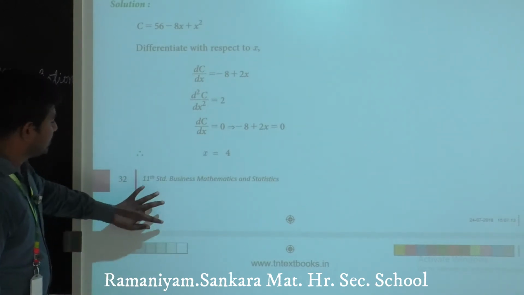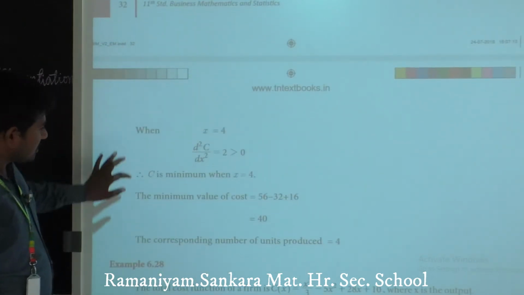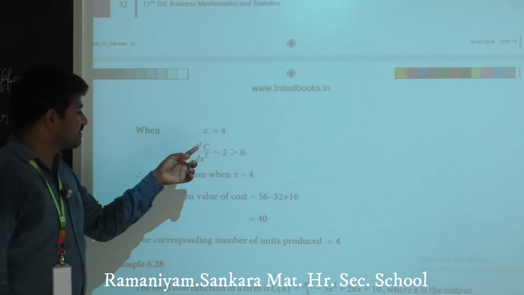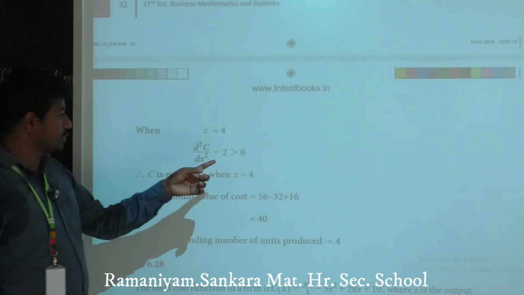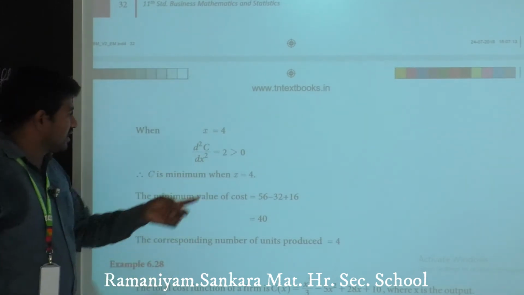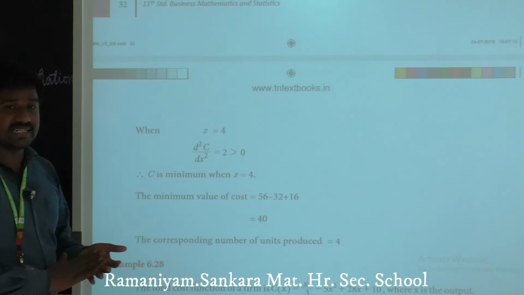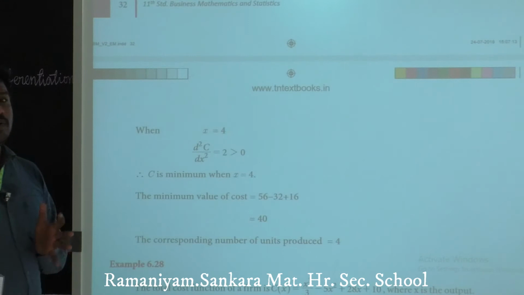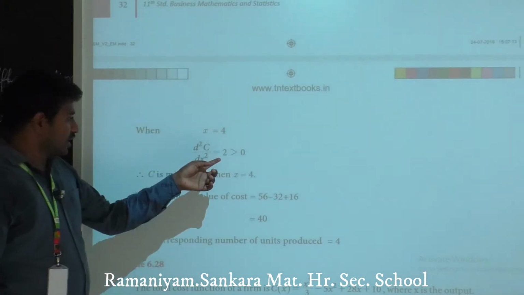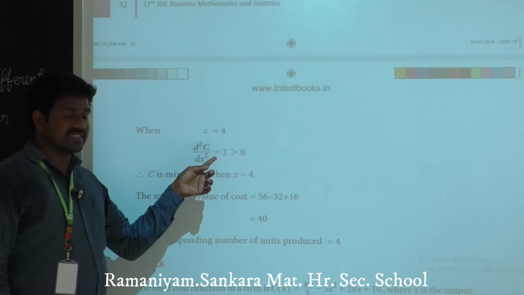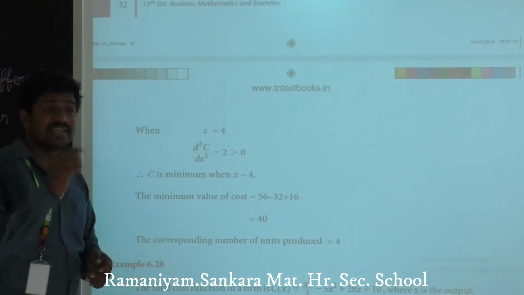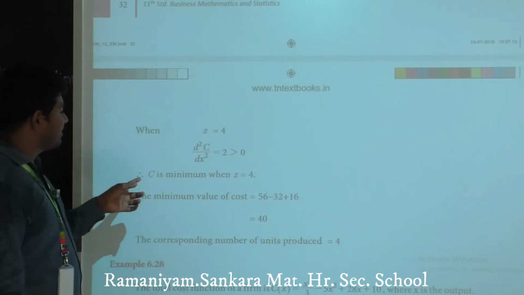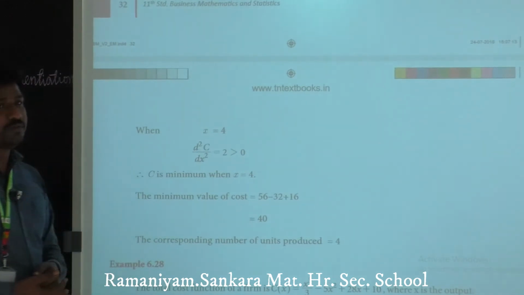Yes, you just check the nature of that result. When x equals 4, d square C divided by dx square equals 2. x is not present in the second derivative, you just check whether it is greater than 0 or less than 0. Clear? Now I write plus 2. This is the result of d square C divided by dx square, equal to 2, which is greater than 0. So C is minimum when x equals 4.